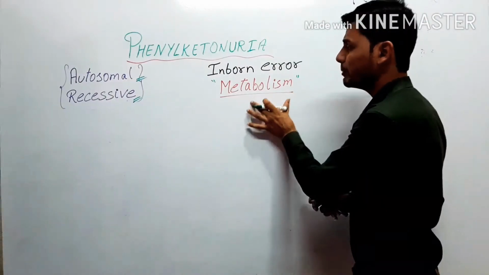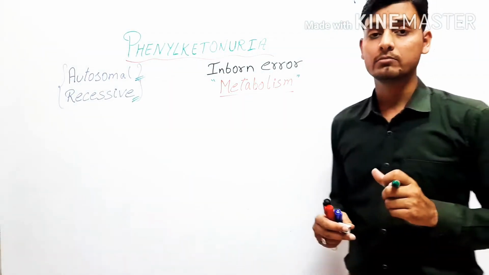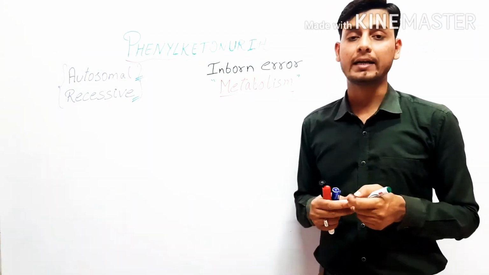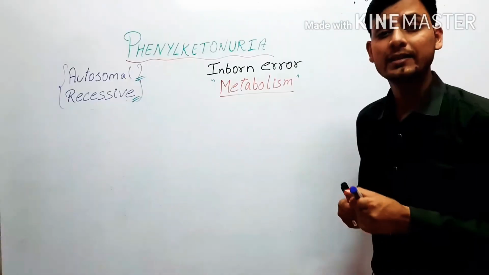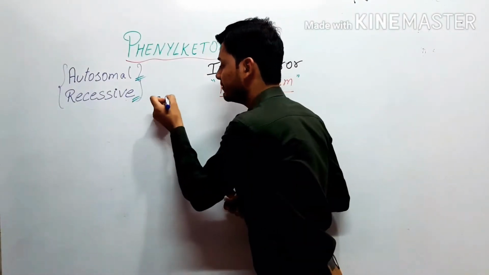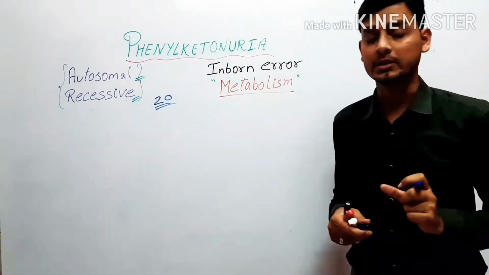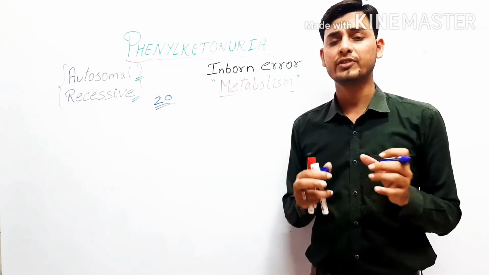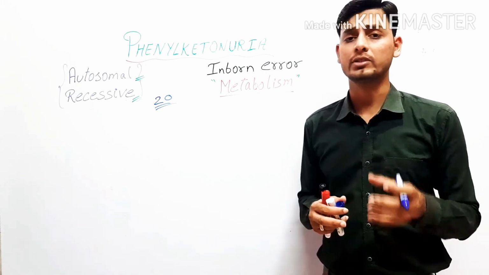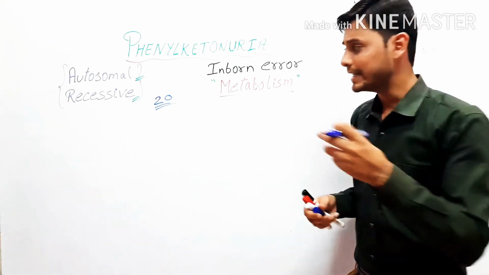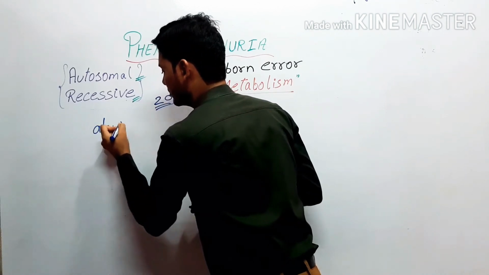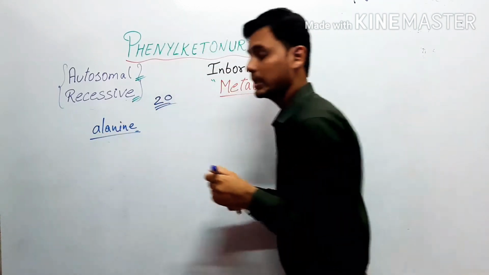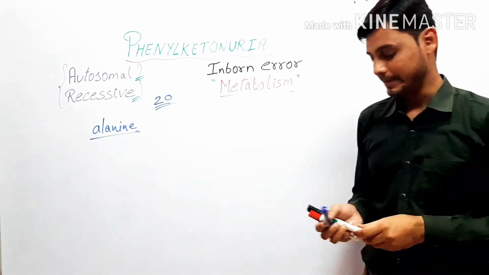Now, what type of metabolic errors take place? What type of metabolic errors are there? For that, we know very well, we studied that there are 20 amino acids. We just talked about the general structure of amino acids. So there is one amino acid that is alanine.